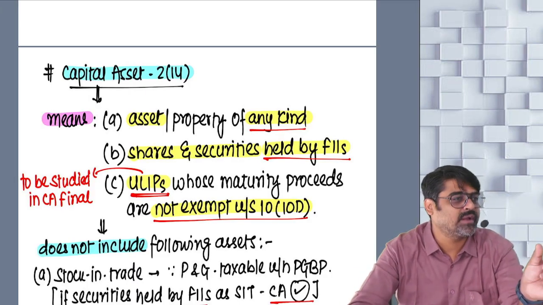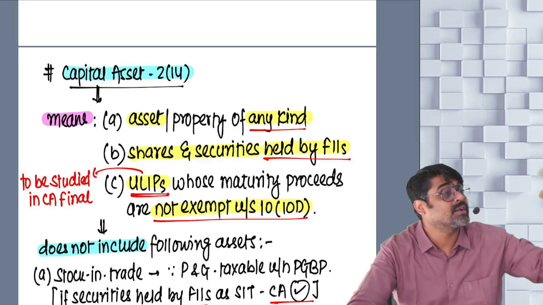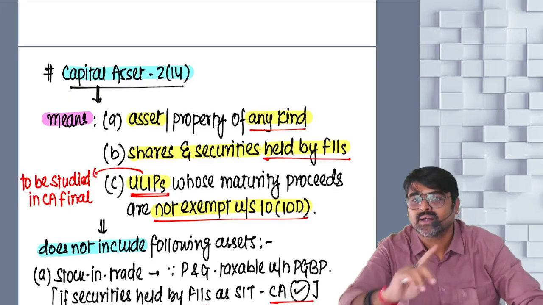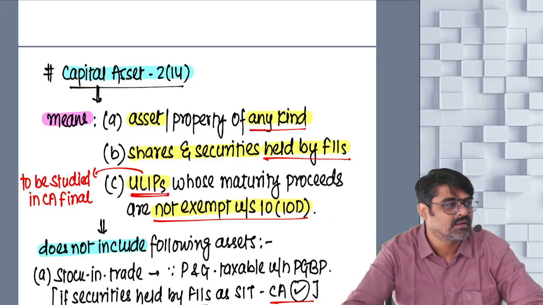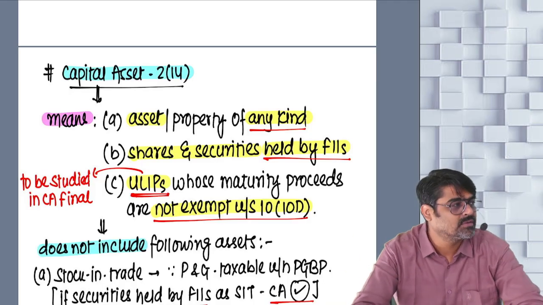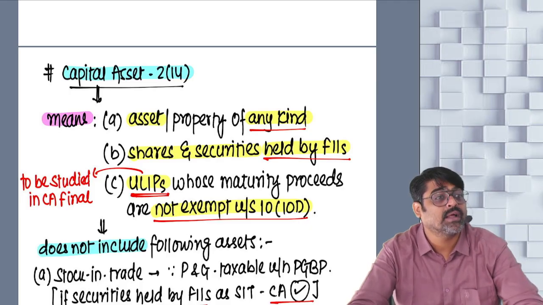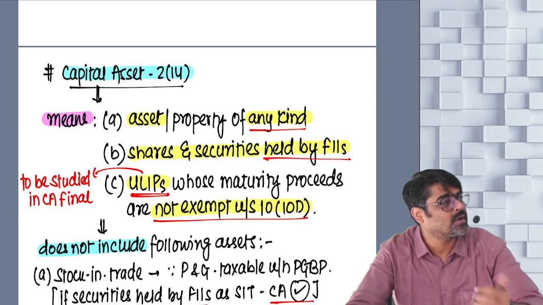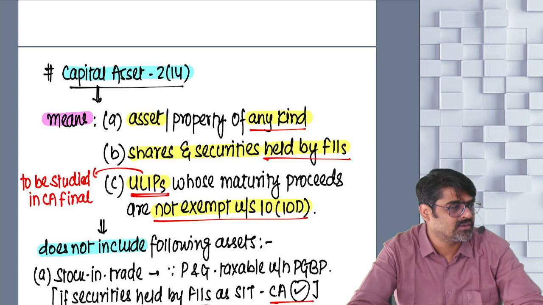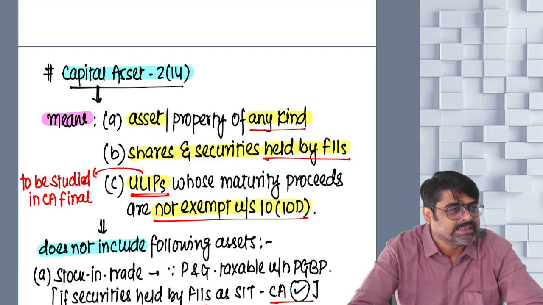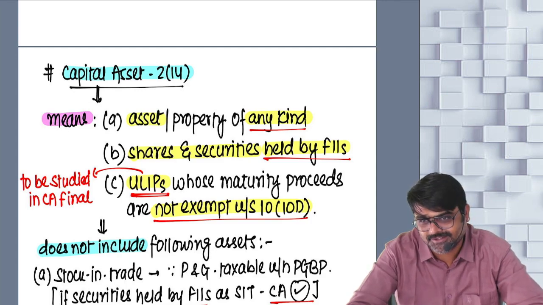So one profit or gain will be taxed twice. Once under the head PGBP, second under the head capital gain. We don't want to charge it twice in two different heads. We want to charge it once, under PGBP and not under the head capital gain. Hence, stock in trade is not a capital asset.